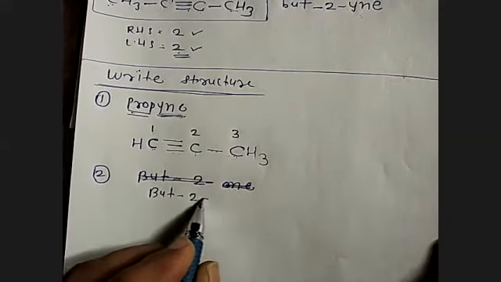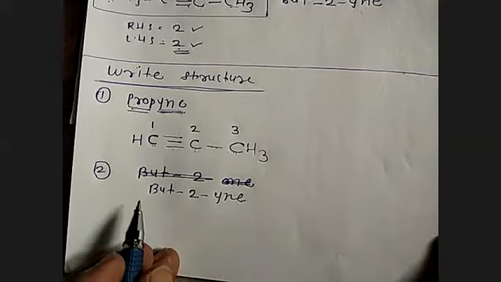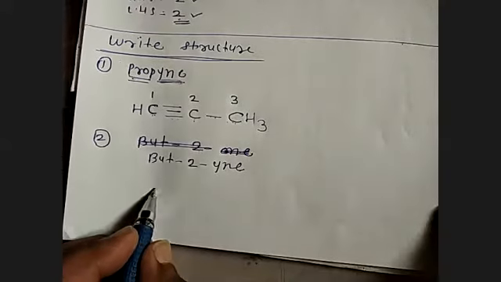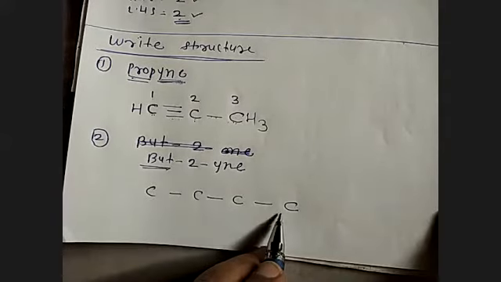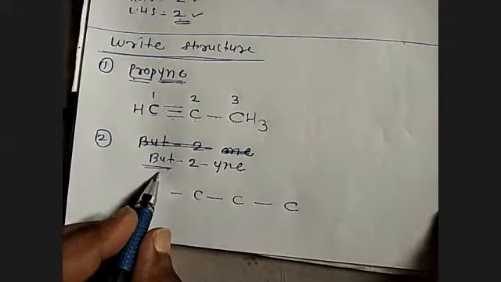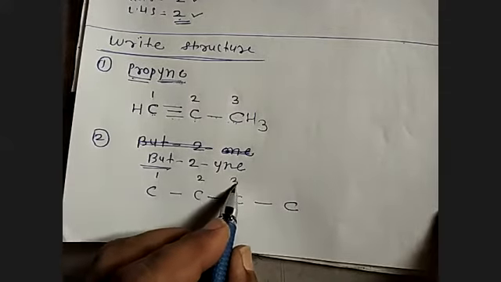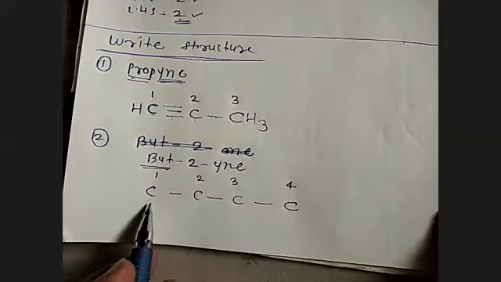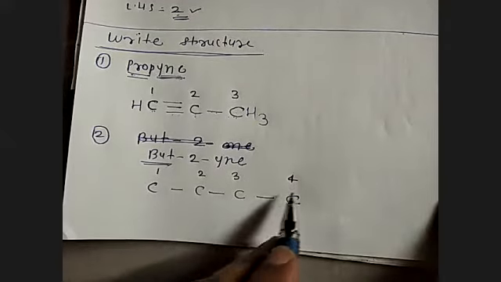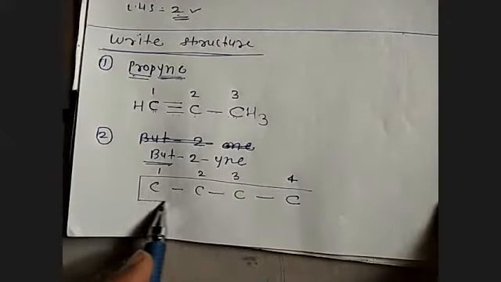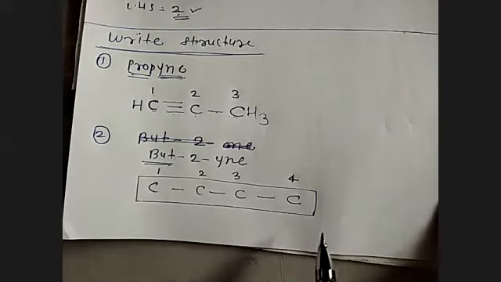But-2-yne. But means how many carbon atoms? 4. 1, 2, 3, 4 carbon atoms. But means 4 carbon atoms. Once we write down the carbon atoms in the chain, number the carbon chain 1, 2, 3, 4. Numbering can be done either from the left hand side or from the right hand side. Only the carbon chain is there. तो कार्बन चेन की नंबरिंग कहाँ से भी कर सकते हैं, either from the left or from the right.